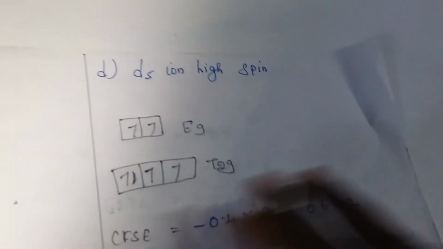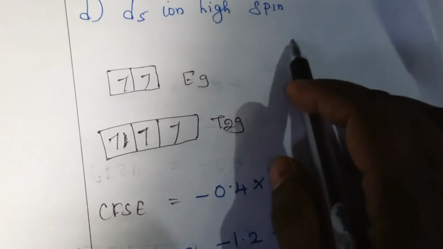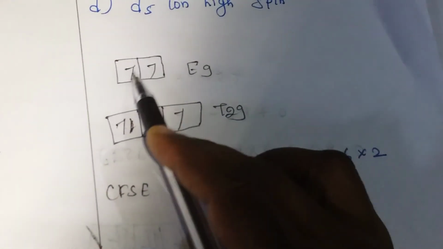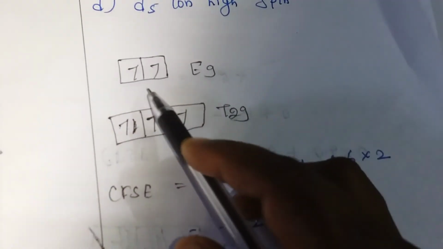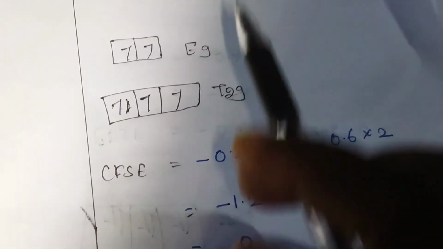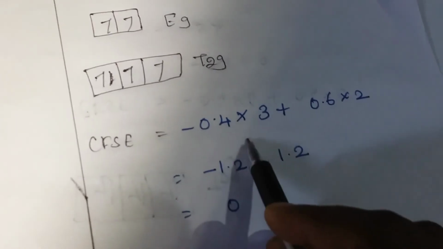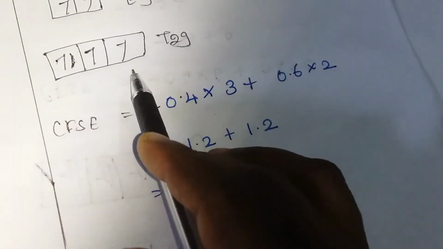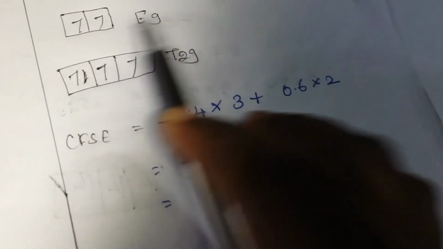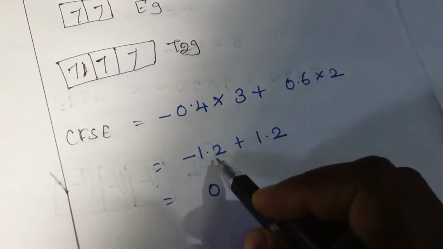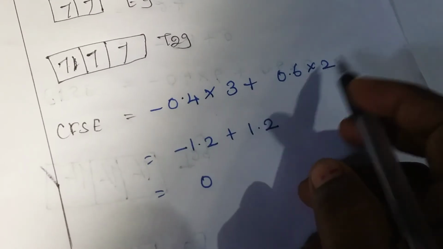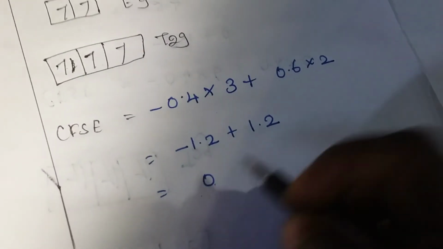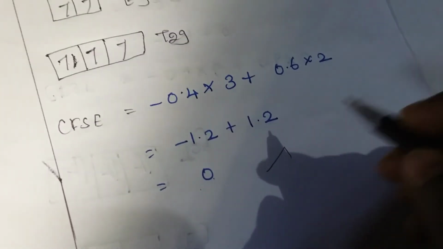Next option D, d5 ion high spin: 1, 2, 3, 4, 5. 5 electrons are filled in the t2g and eg orbitals. The CFSE value is minus 0.4 into 3 plus 0.6 into 2. So 3 into 0.4 is 1.2 plus 2 into 0.6 is 1.2. So the answer is 0. This is the correct answer for the above question.